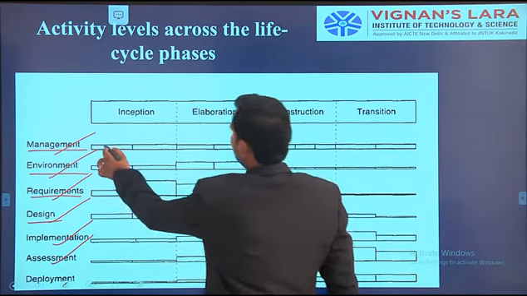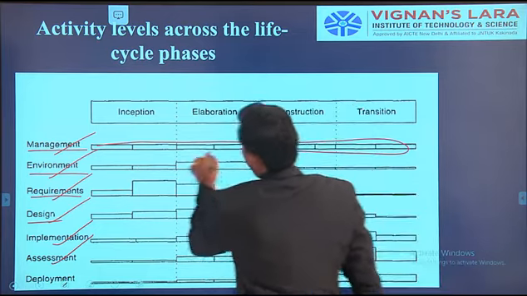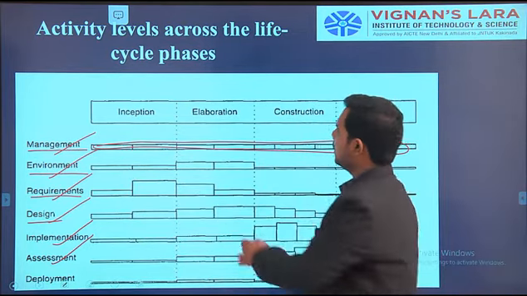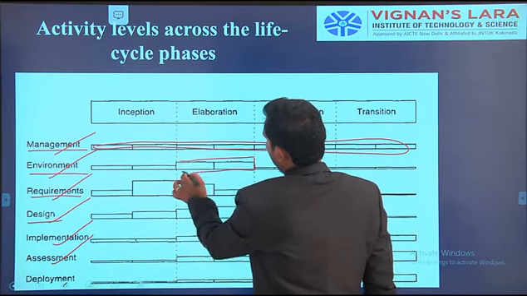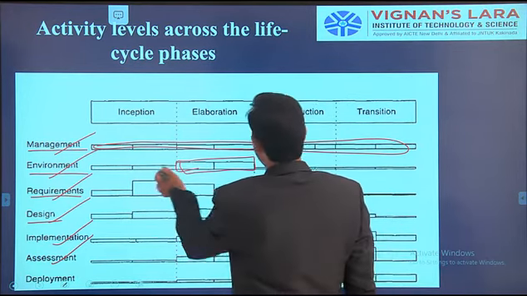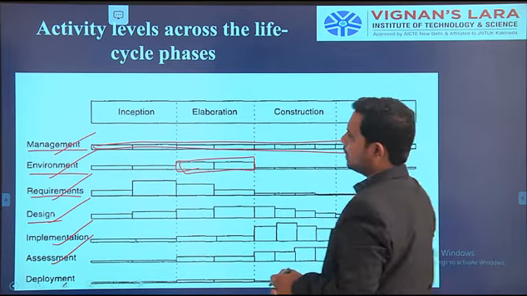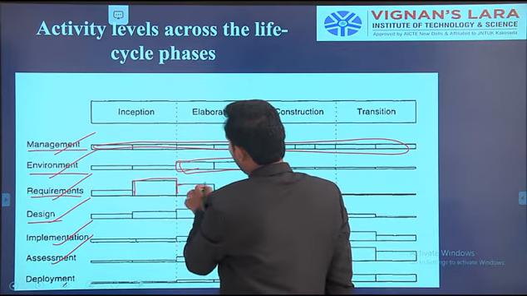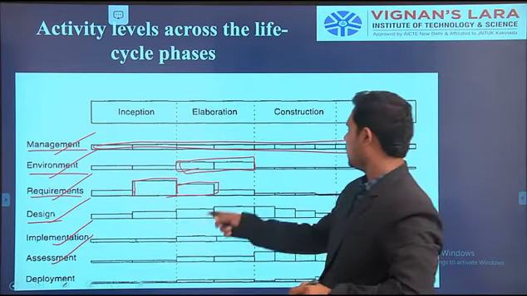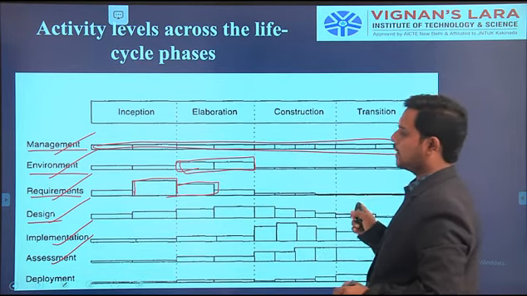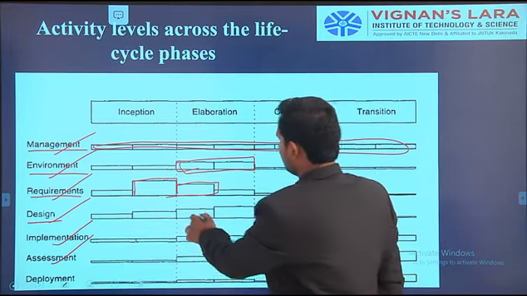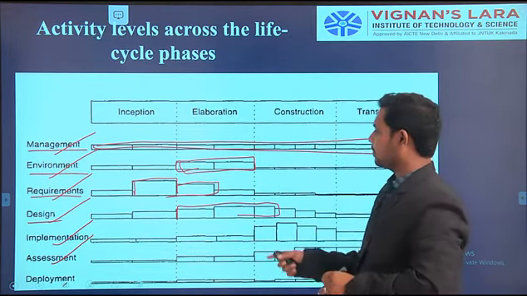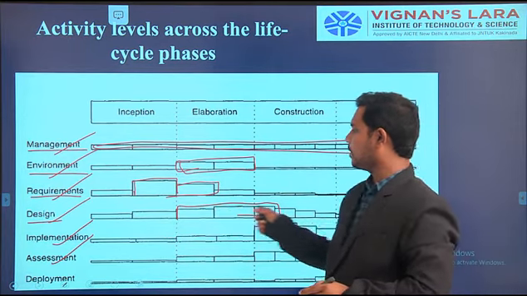Here the management role is constant in each and every phase. And for environment, the elaboration phase has the highest role, remaining things have less role. Next, requirement: the inception phase and the elaboration phase are somewhat different, remaining all are different. Here design, also the elaboration phase is highest, we have to give the priority, remaining things lowest priority.